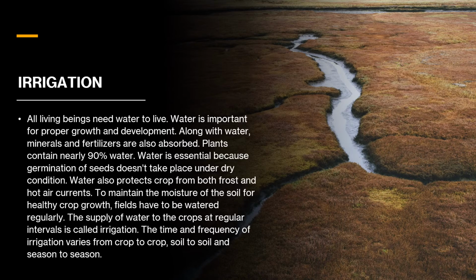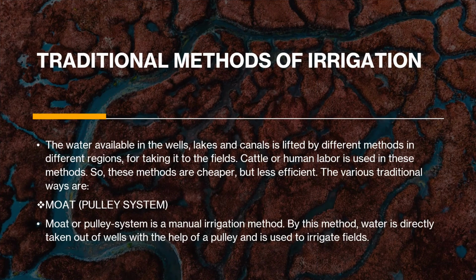Now we go to the next, the traditional methods of irrigation, that is the moat, rahat, chain pump, and lever. Now we'll be learning them in explanation. The water available in wells, lakes, and canals is lifted with different methods in different regions for taking it to the field. Cattle or human labor is used in these methods because they are traditional methods. Machines will be used too, don't worry, that will come in modern methods. These methods are very cheap because no machines are used, all labor, but less efficient.